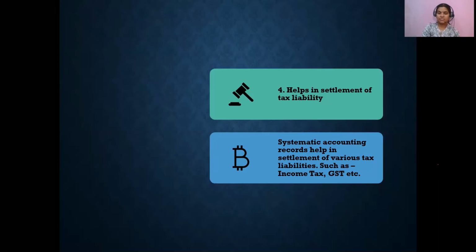Similarly, the GST, goods and services tax, assessment and payment can also be done easily with the help of accounting. When we know our profit, our income, and our sales or purchases, we can settle our income tax and GST both ways.